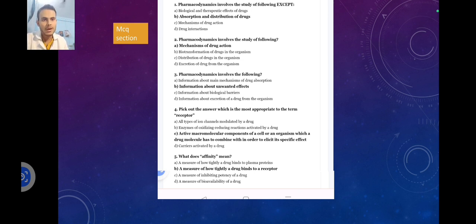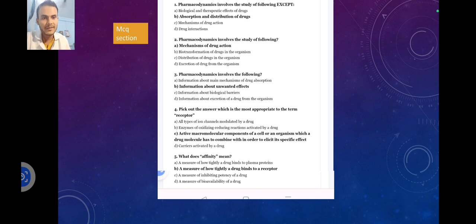Fourth, pick out the answer which is most appropriate to the term receptor. A, all types of ion channels modulated by a drug. B, enzymes of oxidizing reducing reaction activated by a drug. C, active macromolecular component of a cell or an organism which a drug molecule has to combine with in order to elicit its specific effect. And D, carriers activated by a drug. The answer is C, active macromolecular component of a cell or an organism which a drug molecule has to combine with in order to elicit its specific effect.